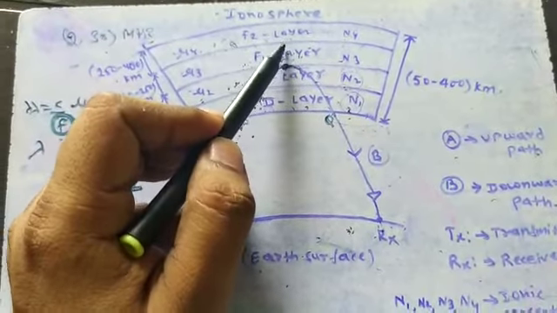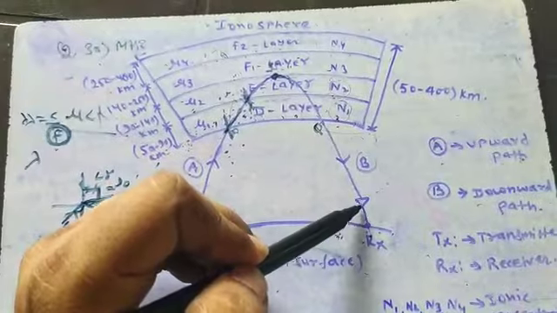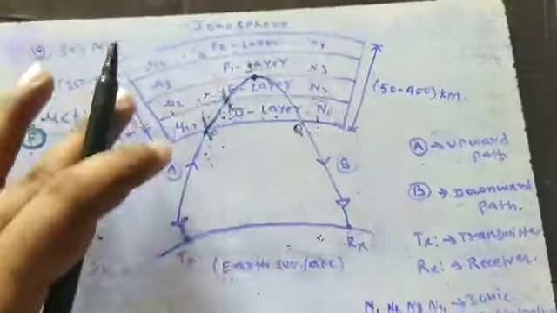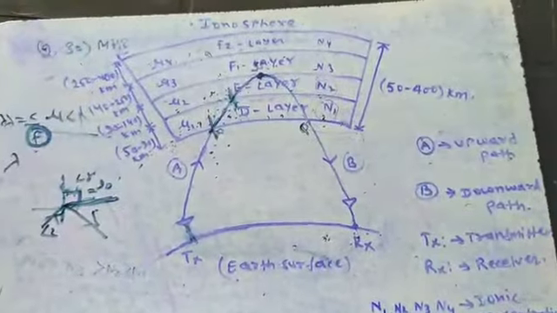It will lose its identity and no more further communication will take place, because the wave will not return back to Earth at a different point. So this is the entire mechanism of ionospheric wave propagation.